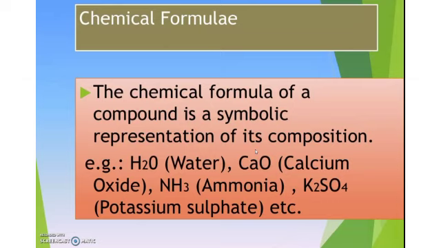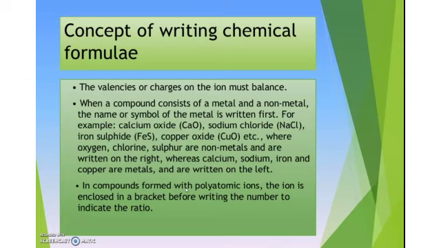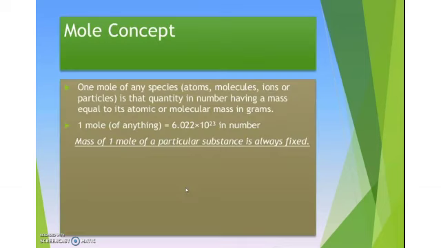And we know how to write the chemical formula. Steps also we have discussed in previous classes. It is a symbolic representation of its composition. For example, the chemical formula of water is H2O, calcium oxide is CaO, ammonia is NH3. And how to write the chemical formula? First we have to write the symbols. Then what is the next step, children? We have to write the valencies and interchange the valencies. These are the steps to write the chemical formula.